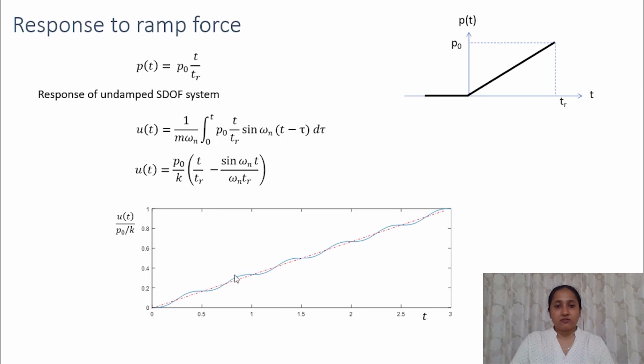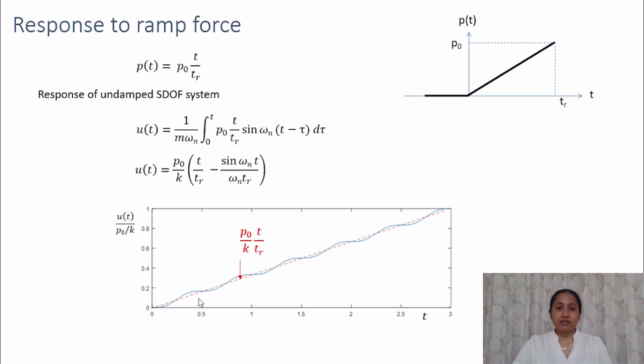So this blue curve shows total response u(t). As we can see, as the force is increasing, the response also increases, but it has some dynamic effects. It is oscillating, and that oscillation is about the static response.